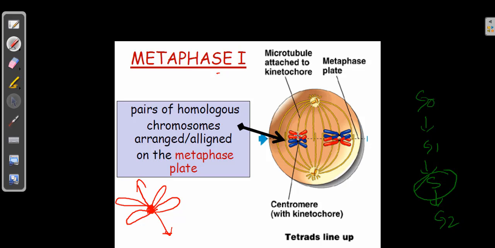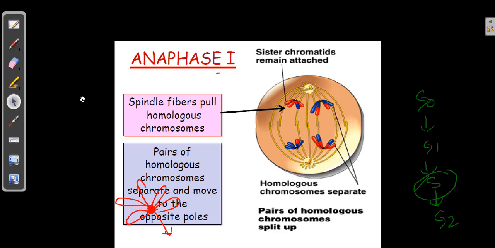If you see here, the centromeres are attached without duplication of the centromeres. They are being pulled away. You can see clearly, so they are being pulled away. If you look at the next step, you can understand even better. So here you can see how these are getting pulled up. There is no centromere division at all. Clear? This is how the chromosomal number is going to be reduced.